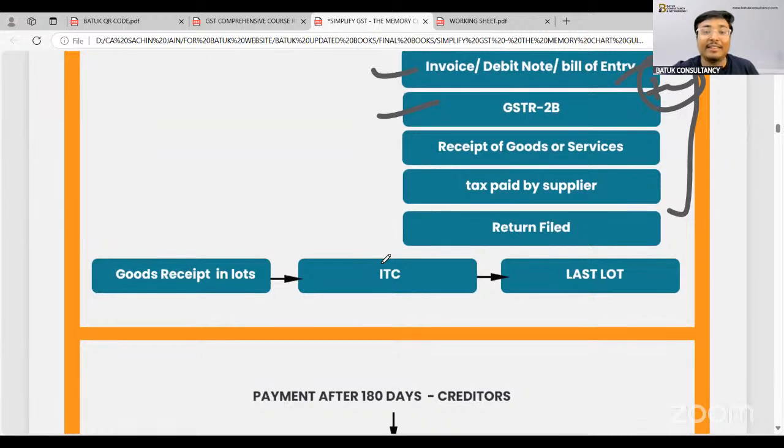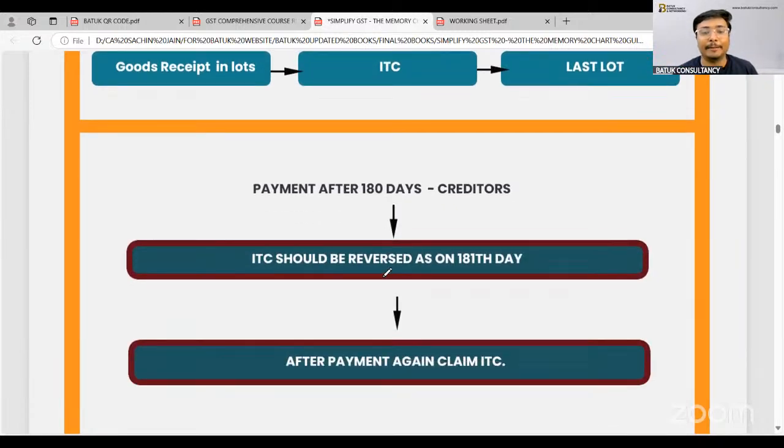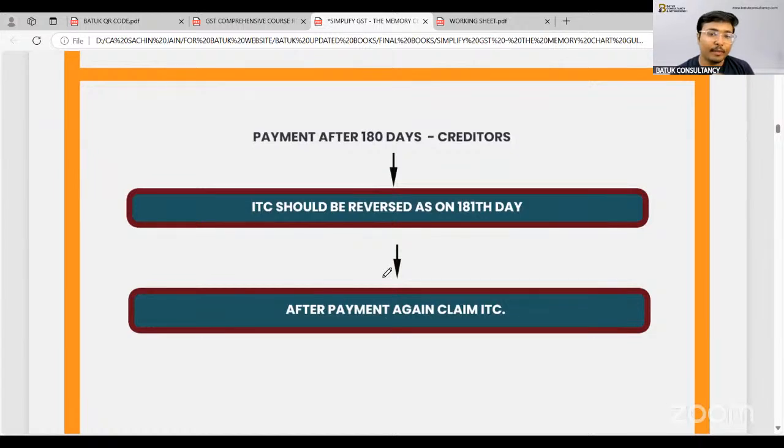Now, if you are receiving the goods in lots, in such a scenario, you will be eligible to claim the ITC at the time of receipt of last lot. That means without receipt of goods, you will not be eligible to claim the input tax credit. When you receive the last lot, at that time only, you will be eligible to claim the input tax credit.